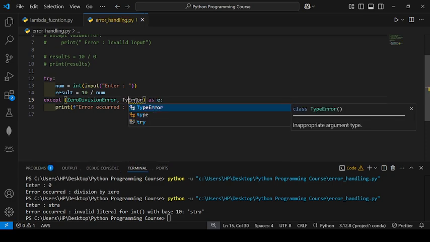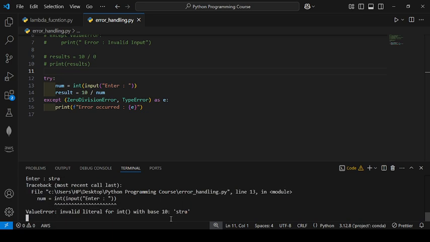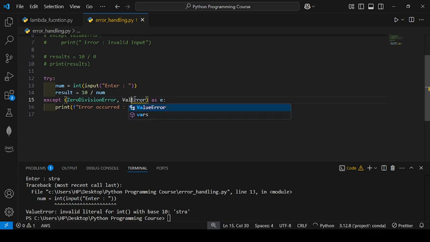If I write here TypeError, what happened? See it. So again using the same string, you will get a ValueError, invalid literal for int. So here ValueError, so we have added ValueError.